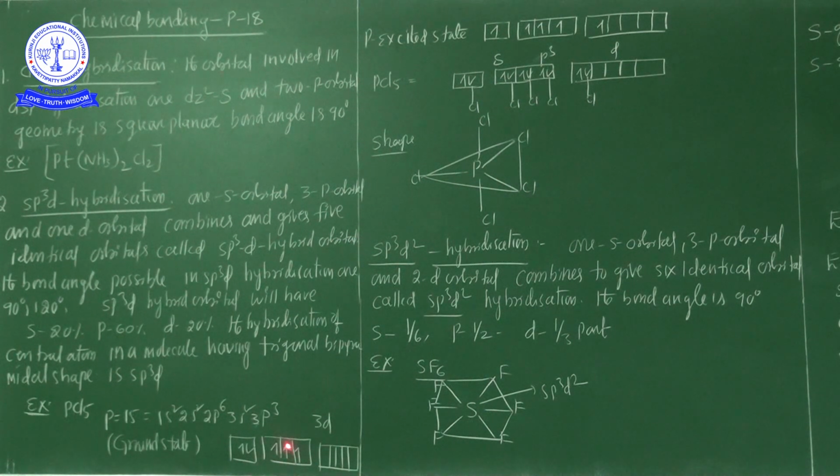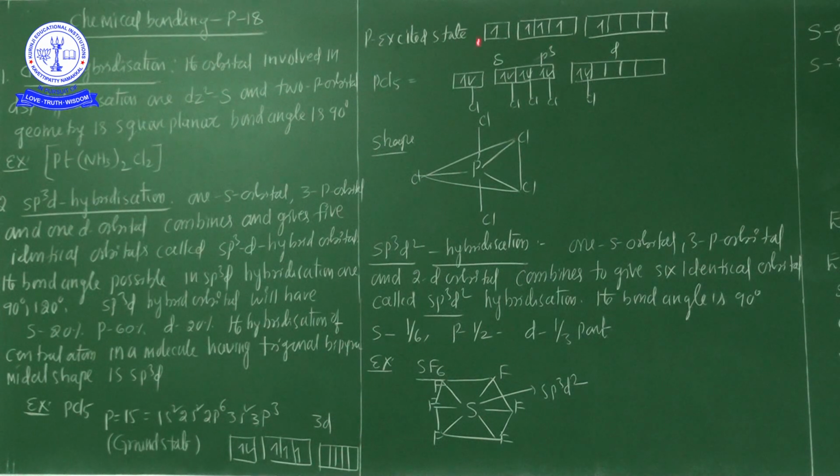But here, total unpaired electrons on phosphorus at ground state are only 3. But 5 chlorines approach the phosphorus, so 5 electrons are required. But phosphorus at ground state has only 3 unpaired electrons. So at the excited state, from the 3s orbital, one electron jumps into the d orbital.